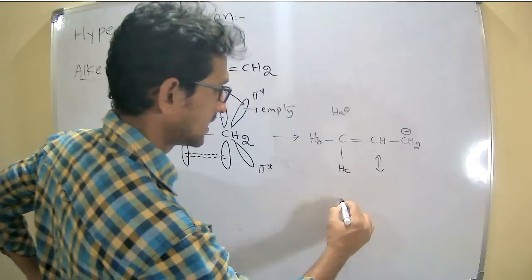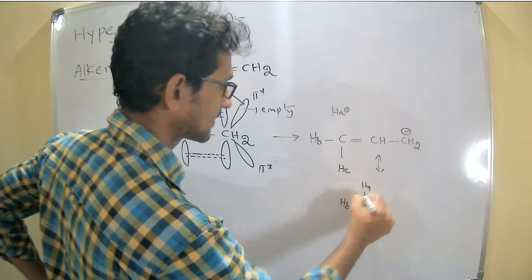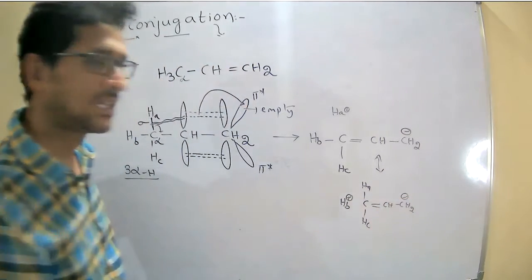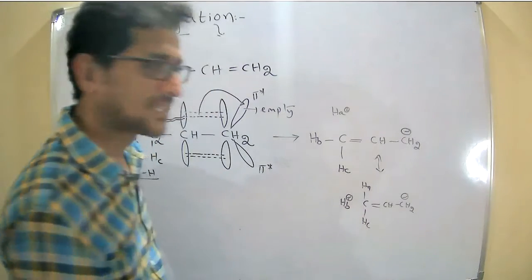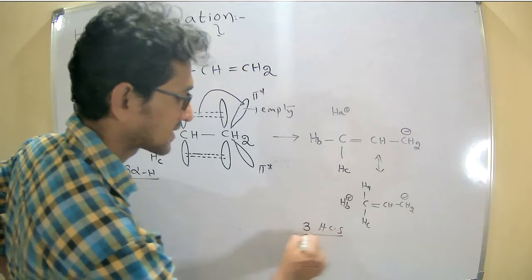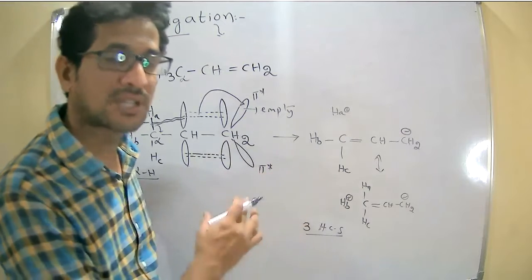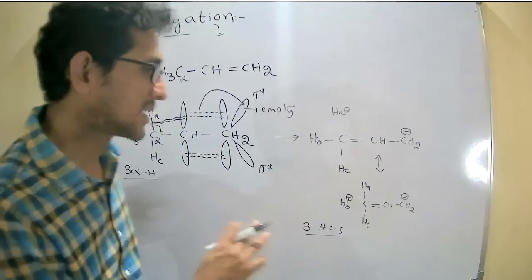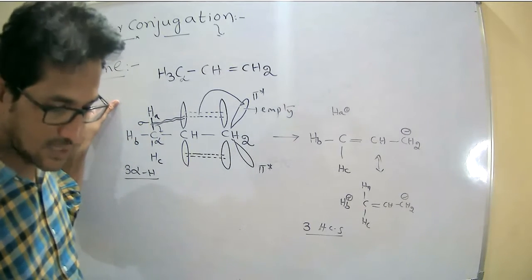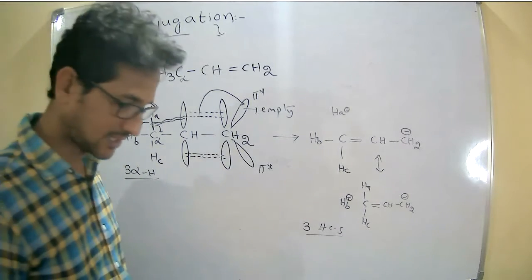Now it is HA. Now I can write with the HB, and similarly I can write with the HC. Again, I am getting the three hyperconjugated structures. Once it is said to be stabilized, it shows the hyperconjugation effect. So like this, alkenes exhibit the hyperconjugation effect. Right.